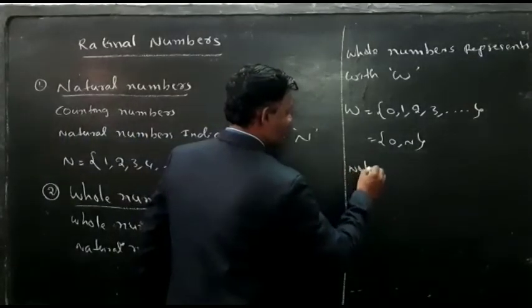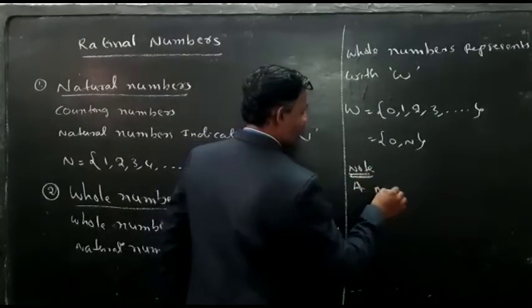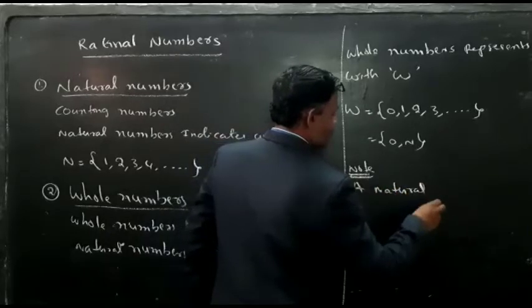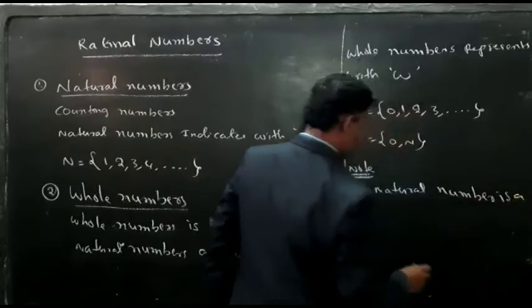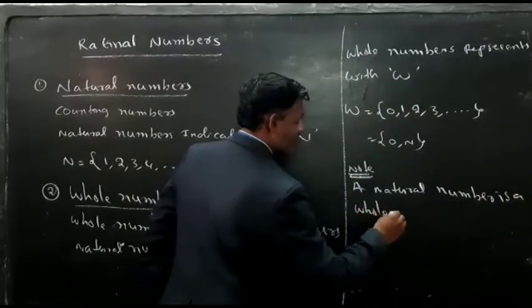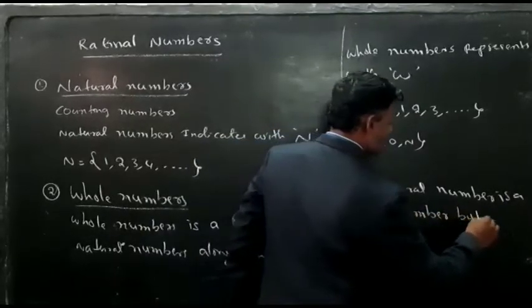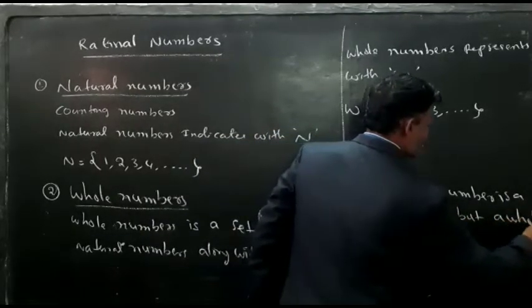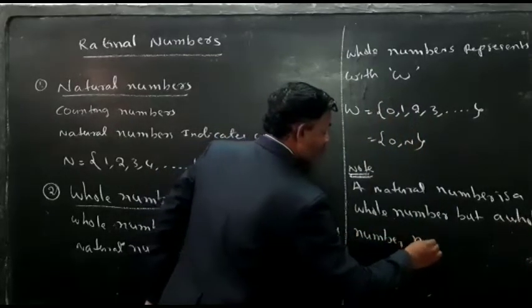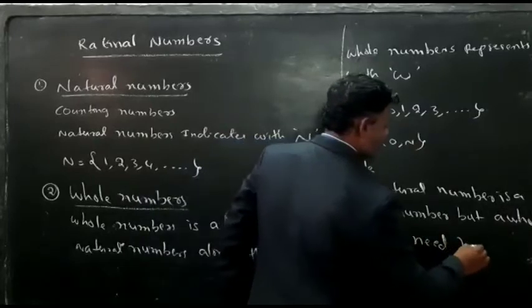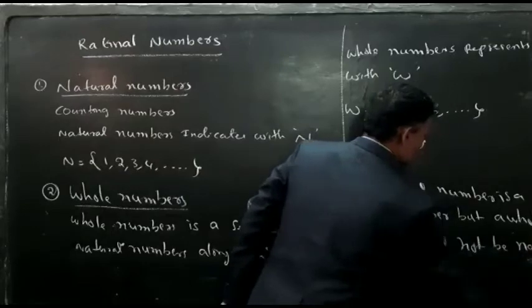Note, a natural number is a whole number, but a whole number need not be a natural number.